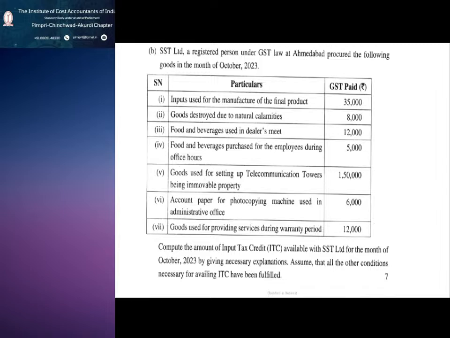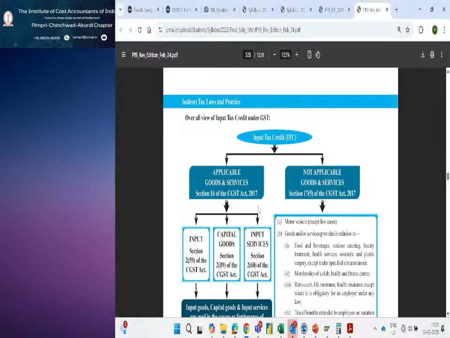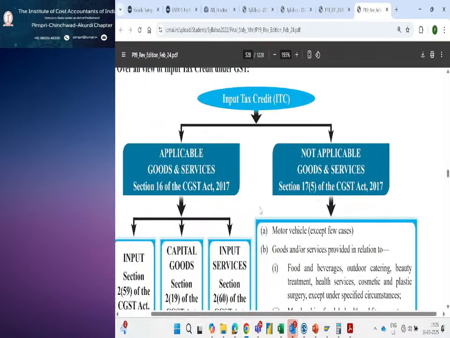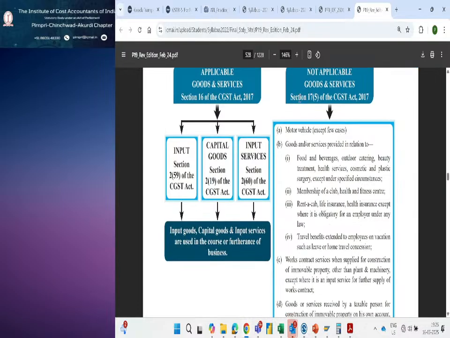P19, what is this? 17 subsection 5. So our input tax credit, section 17 subsection 5.